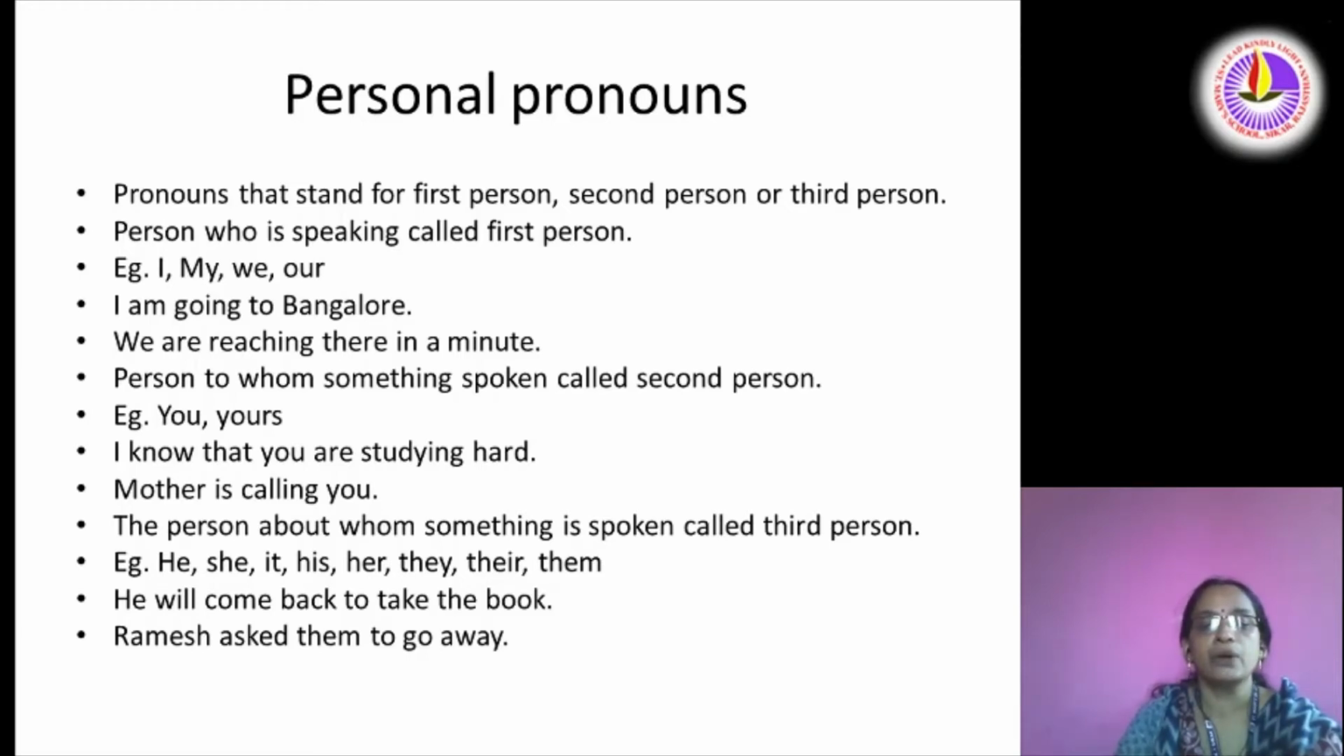The person about whom something is spoken is called third person. Examples are he, she, it, his, her, they, their, them. He will come back to take the book. Ramesh asked them to go away. These are examples of personal pronouns.